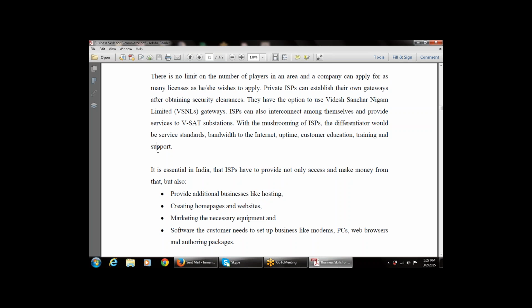Whenever we use an ISP, additional facilities are provided, for example web hosting, and creating home pages and web pages. The ISP also markets the necessary equipment and tools, and provides the software the customer needs to set up, like modem, PCs, web browser, or other packages.